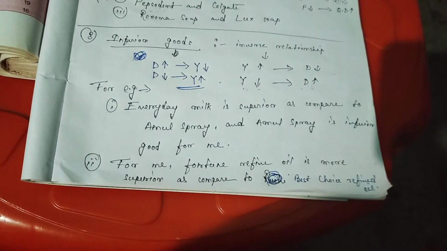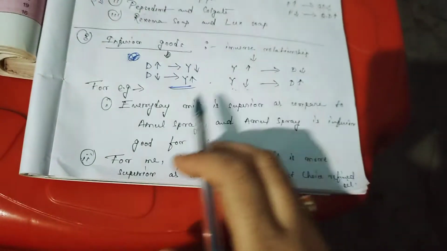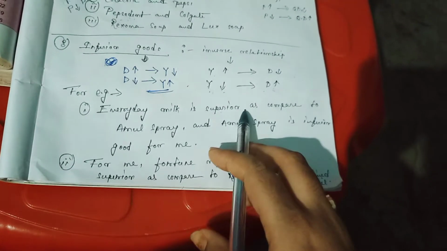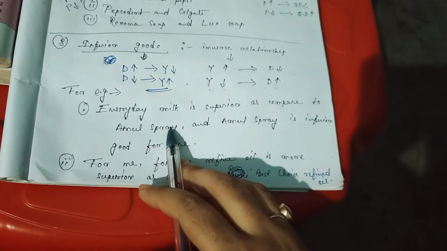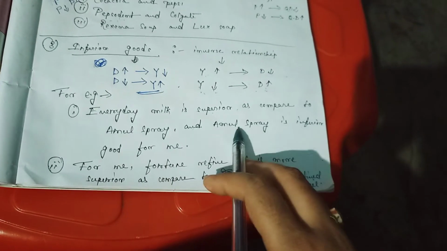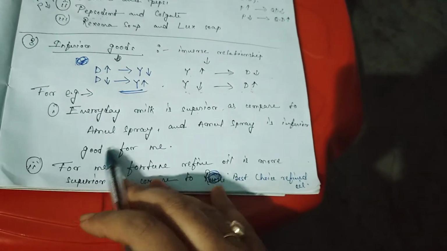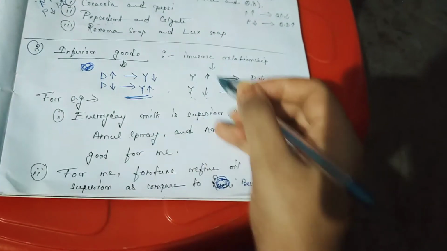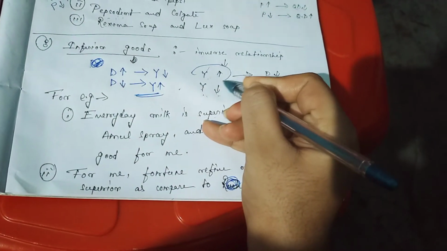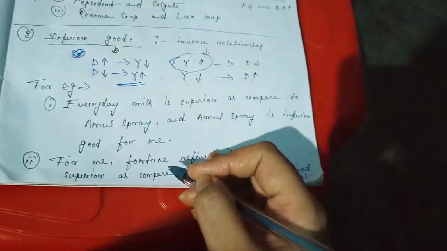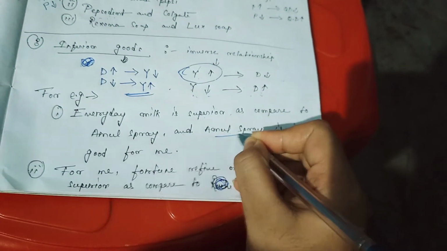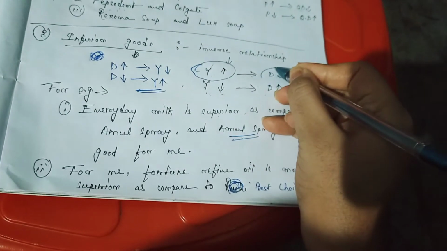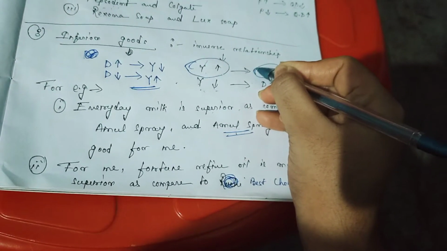Just take one example, that for me, everyday milk is a more superior good as compared to Amul spray. Okay, and Amul spray is an inferior good for me. So, my dear students, when my income increases, the demand for Amul spray for me will fall.